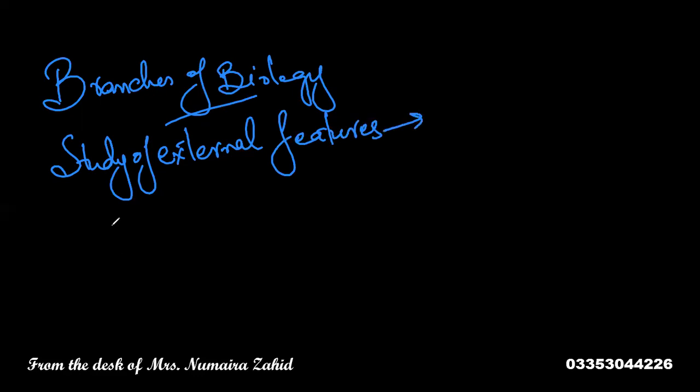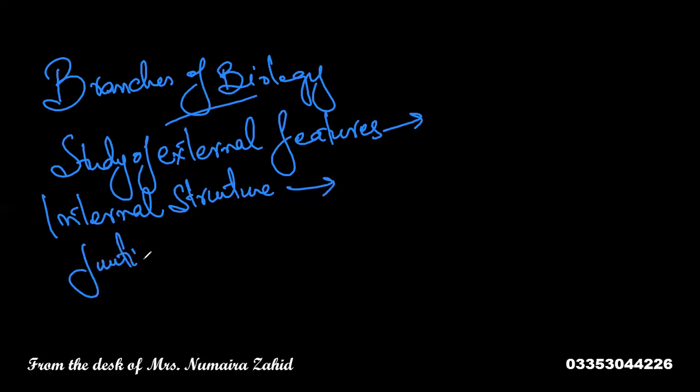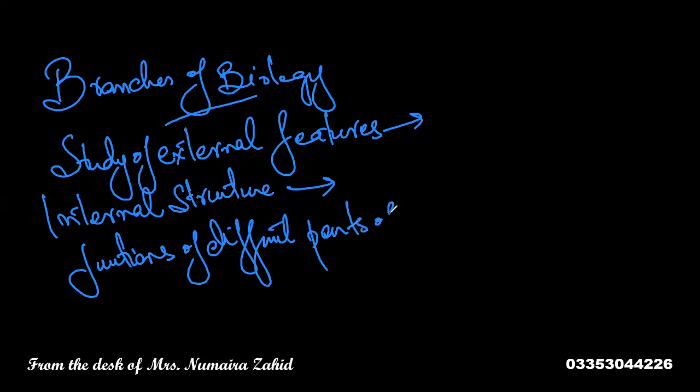Similarly, the study of the internal structure of a living organism is a separate branch. If you study the functions of different parts of living organisms, that is a separate branch.